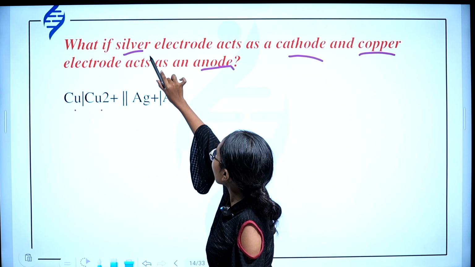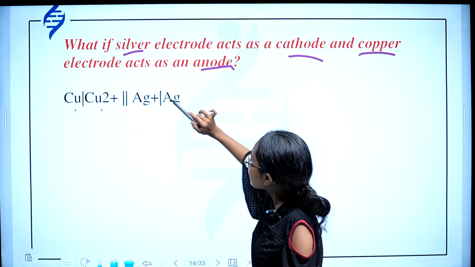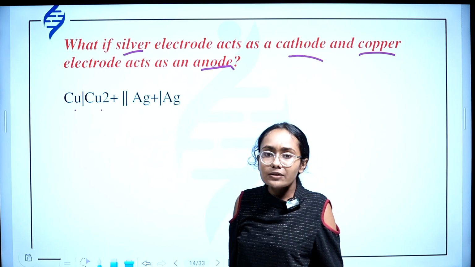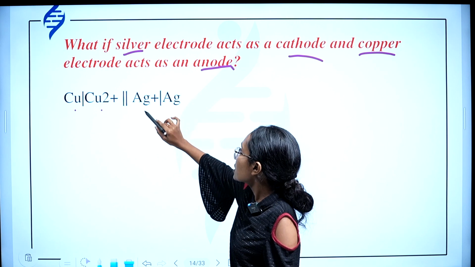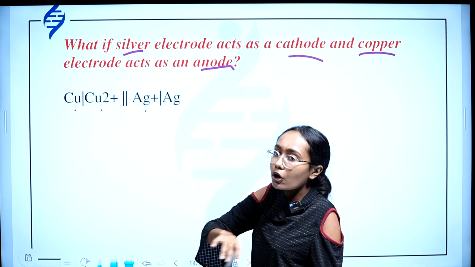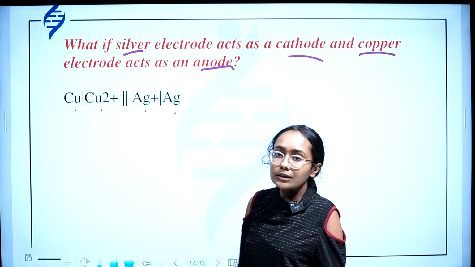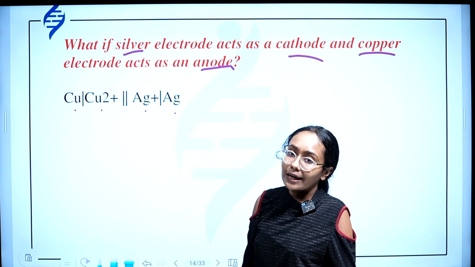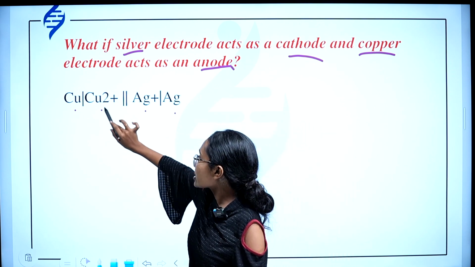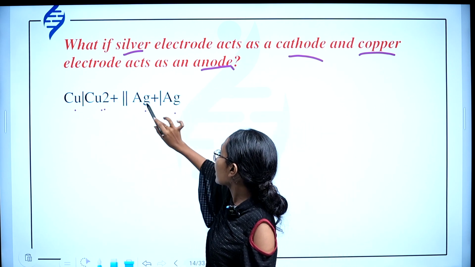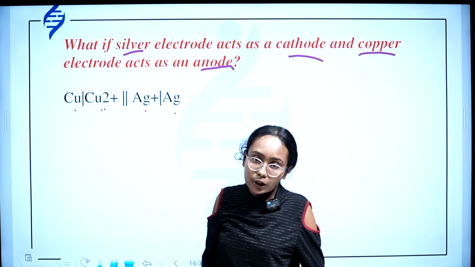Separated by a salt bridge, we have silver as the cathode. Silver will be dipped in silver sulfate solution, so here Ag+ is the only essential component. Then write the cathode metal: anode, anodic solution, salt bridge, cathodic solution and cathode.